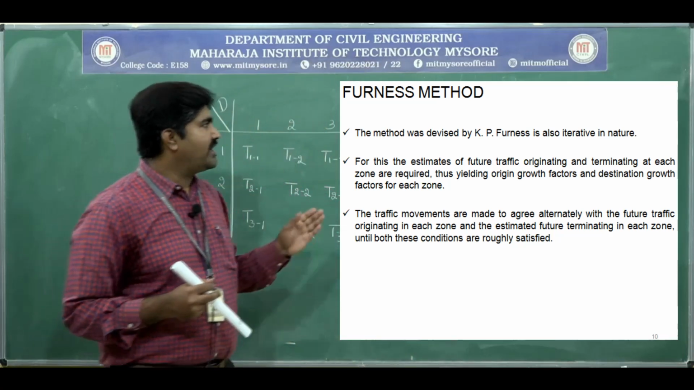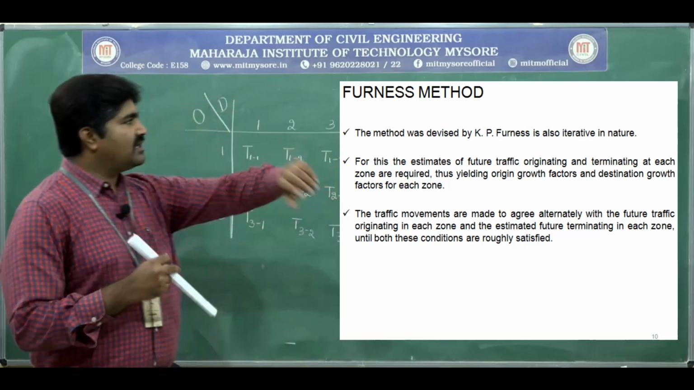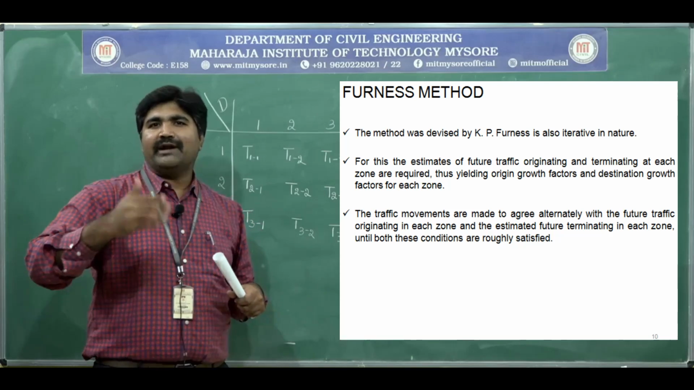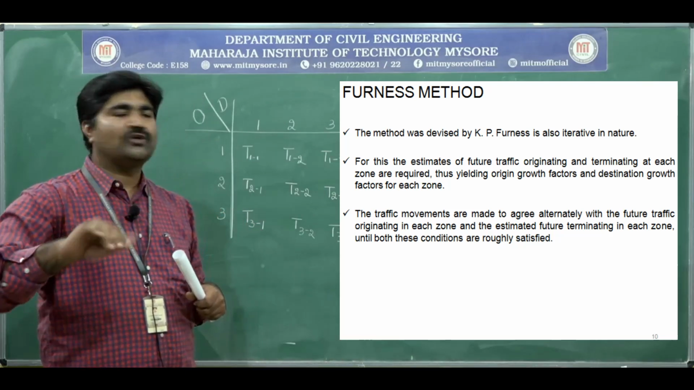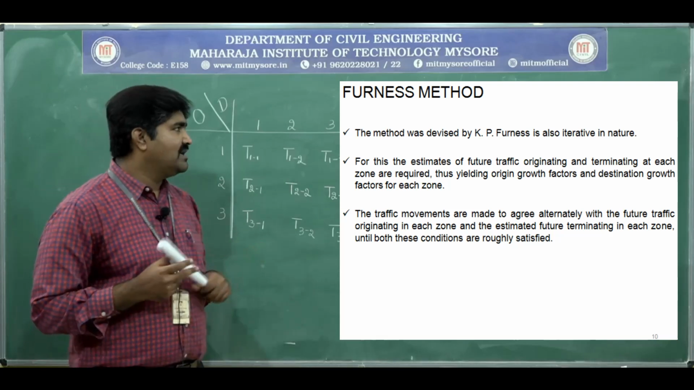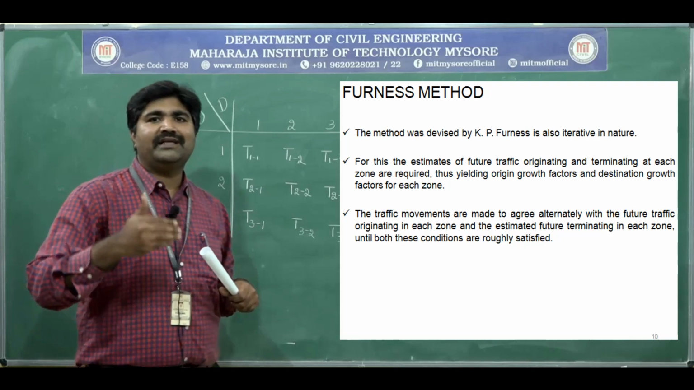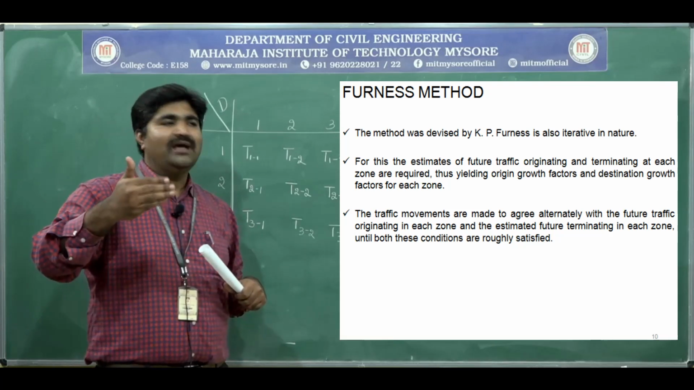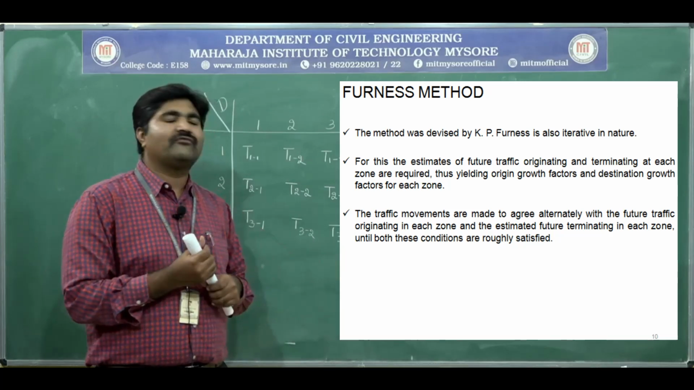Furness method. Okay, this method was devised by KP Furness, and it is also an iterative process. More iterations are needed. The procedure should be continued until the growth factor is equal to unity. For this, the estimates of the future traffic originating and terminating at each zone are required, thus yielding origin growth factor and destination growth factor for each zone.